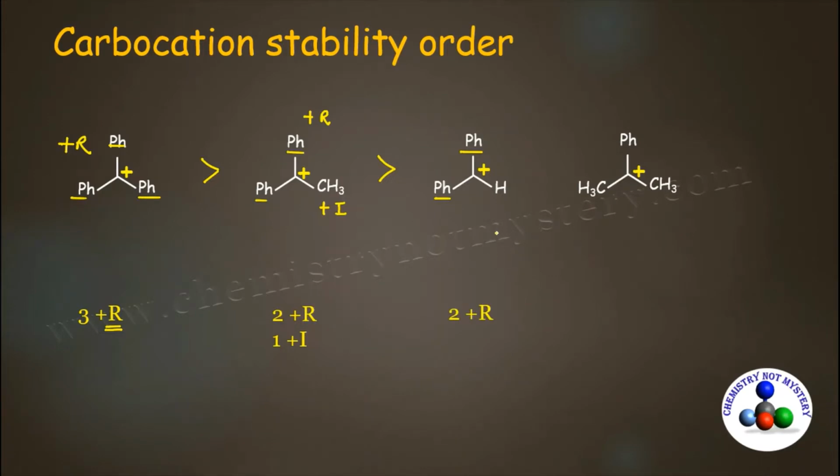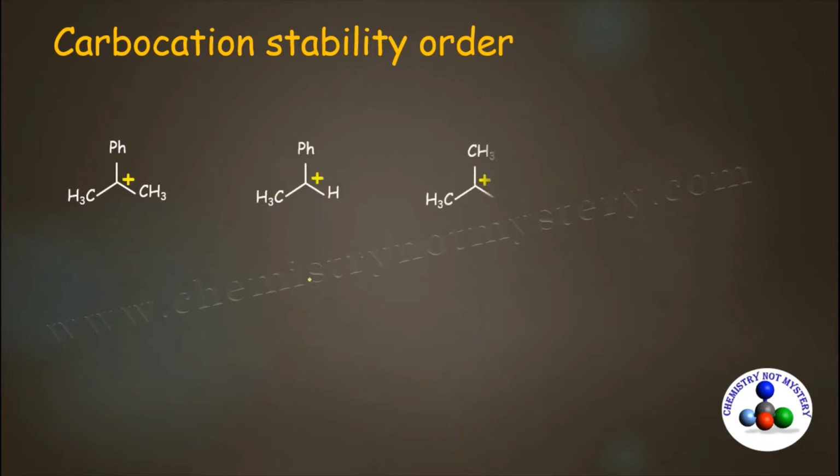Now compare between the third and fourth carbocation. In the fourth carbocation, there is just one phenyl group, that means just one plus R effect, and because of two methyl groups, there will be 2 plus I effect. Resonance is the primary effect, and in the third carbocation there are 2 plus R effects, so it will be more stable than the fourth carbocation. Similarly, we can compare the stability of other carbocations too.